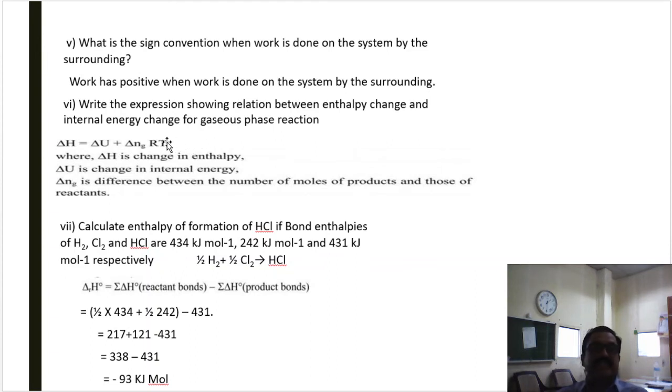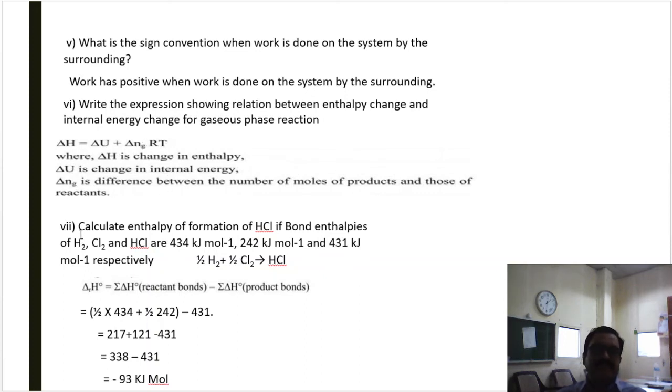That is, delta H is equal to delta U plus delta n RT. This equation gives the relation between enthalpy change and internal energy change for a gas phase reaction. Remember, each question carries only 1 mark, and these are very short answer type questions. Hence, the answer must contain an equation and the terms involved in it.